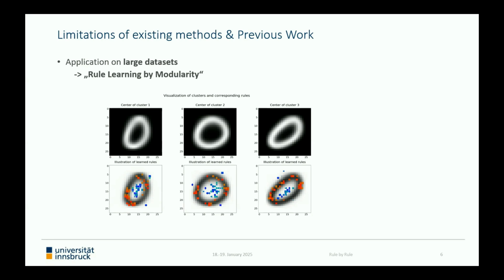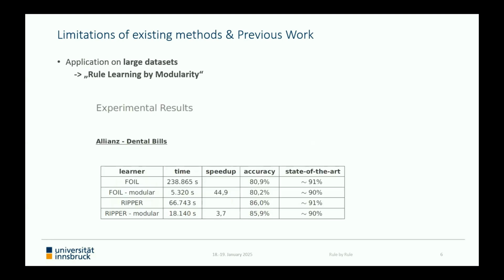Moreover, another advantage of this form of input selection is that we can compute the rules on each cluster in parallel, which saves a lot of computation time, as shown with the example of our use case from the insurance business. Here, especially the FOIL algorithm benefits from our approach, showing a speed-up factor of nearly 45, meaning that instead of a computation time of about 3 days, it is finished after less than 2 hours, yielding approximately the same classification accuracy. And also for the Ripper algorithm, we could accelerate the computation by a factor of nearly 4.